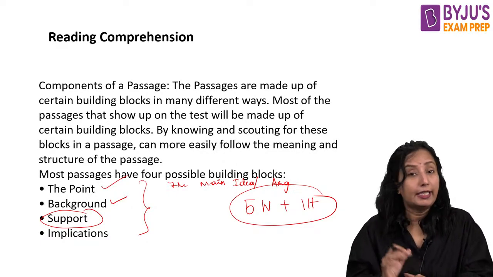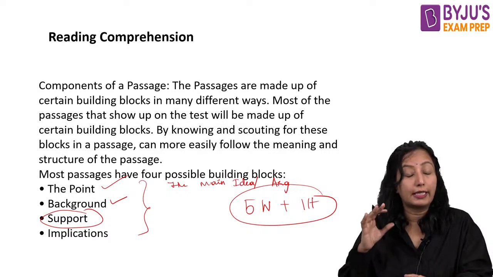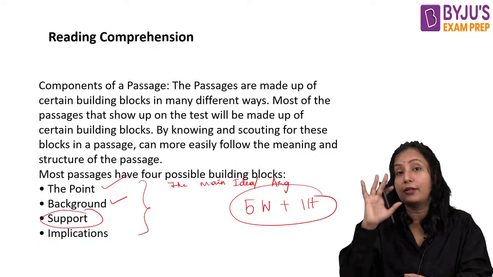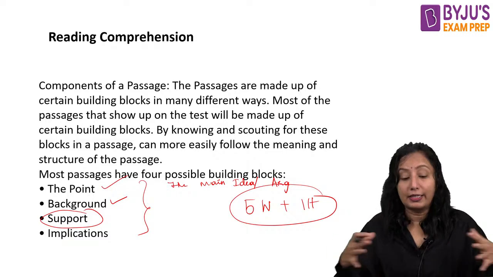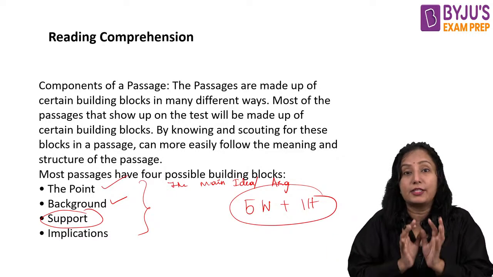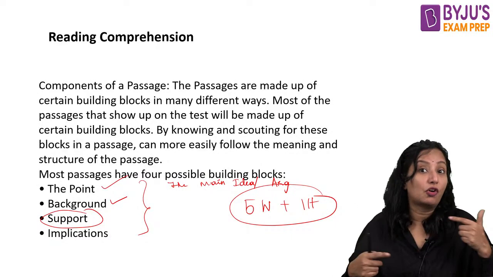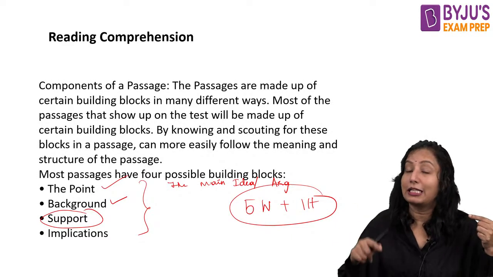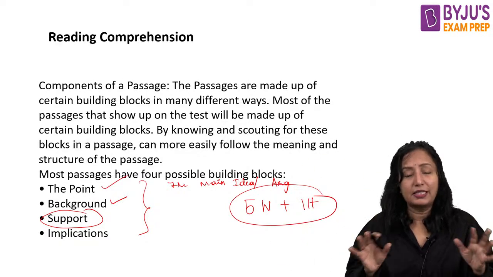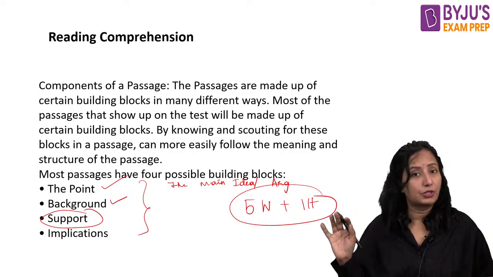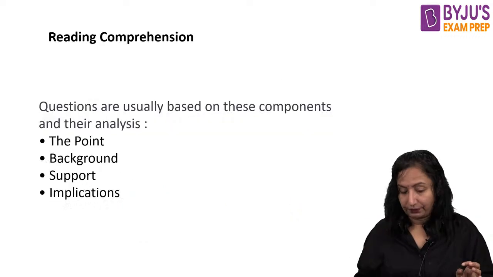So here they won't be reasoning out. Without reasoning, they just want you to understand what the author is saying, why the author is saying it, and what the instance is. Only what they have given exclusively in the passage, on the basis of that, your questions will be there. Further investigation or introspection will not happen here, that will happen in critical reasoning, which is another topic. But here, yes, be aware of the 5 W's and 1 H on any passage that you encounter.